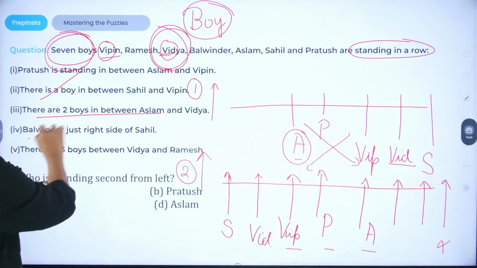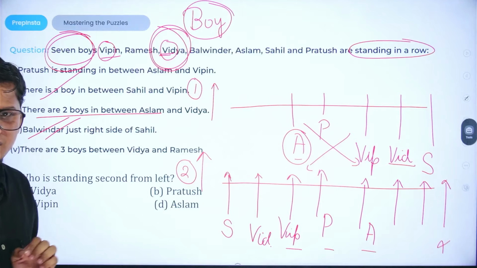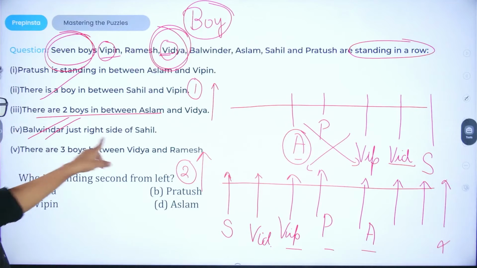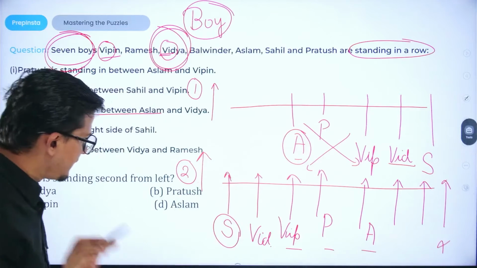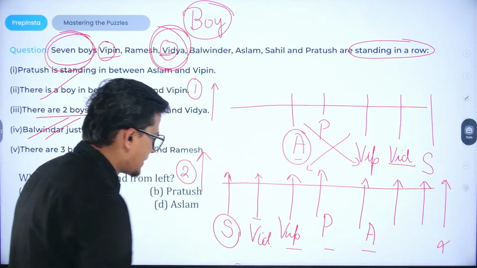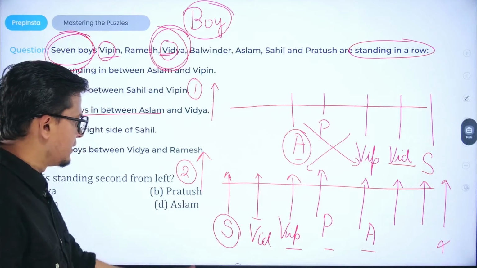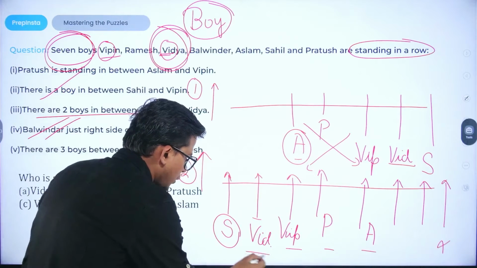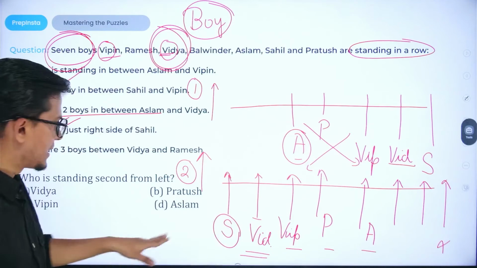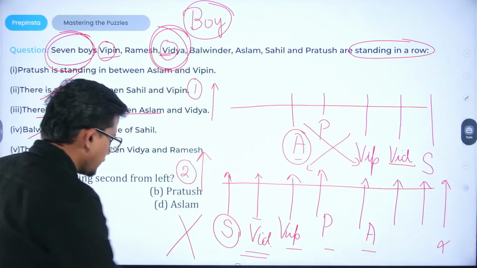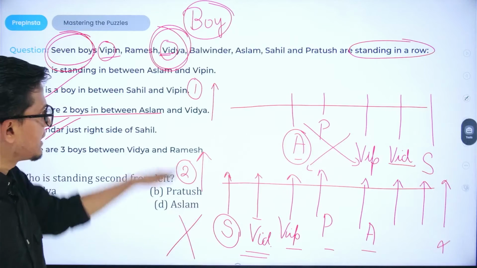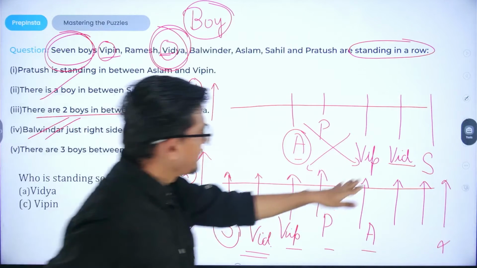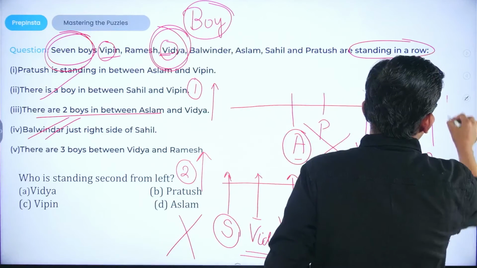Now go with the information given in the fourth statement: Balwinder is just right of Sahil. If we go with the second possibility, Balwinder cannot occupy the position to the right of Sahil because Vidya has already been seated there. So this assumption would automatically be wrong because it doesn't satisfy the conditions given. Now come to this particular alignment.